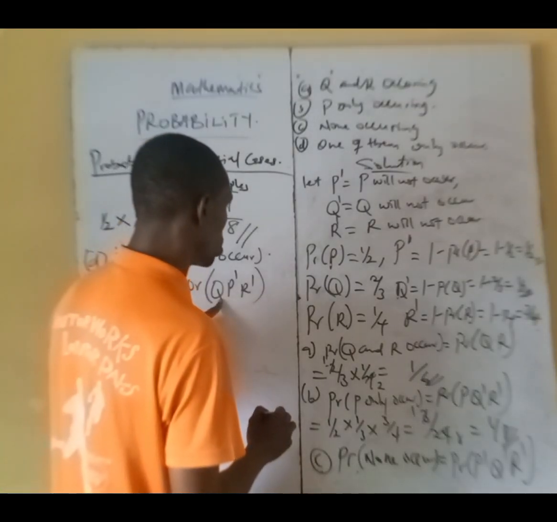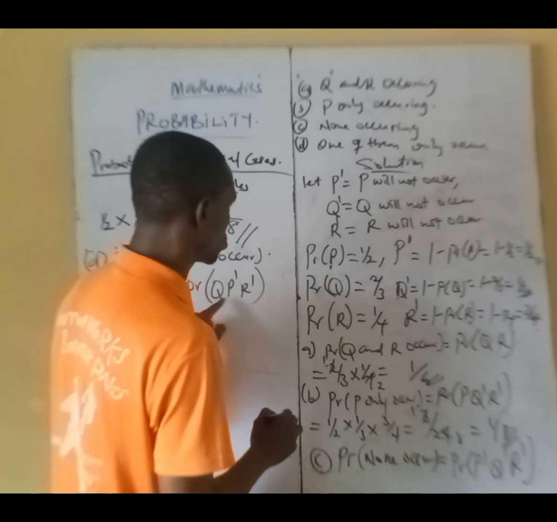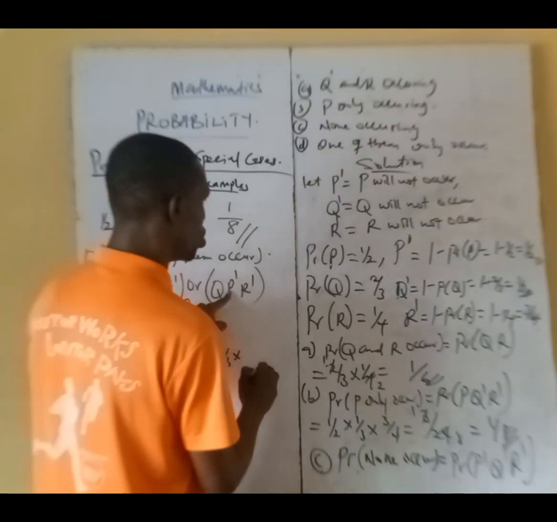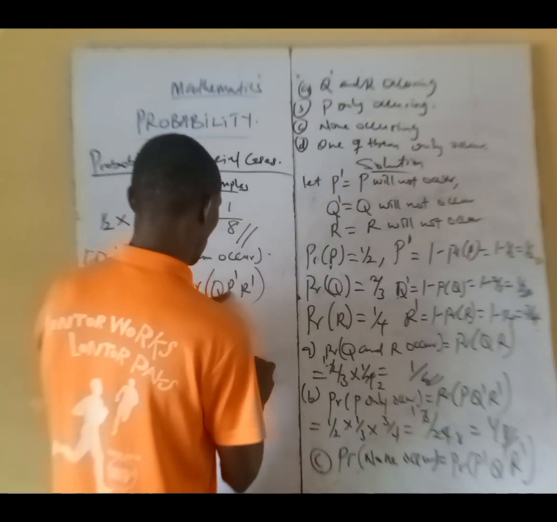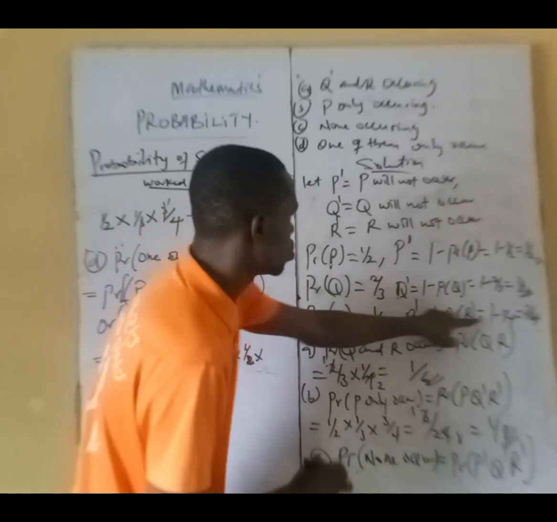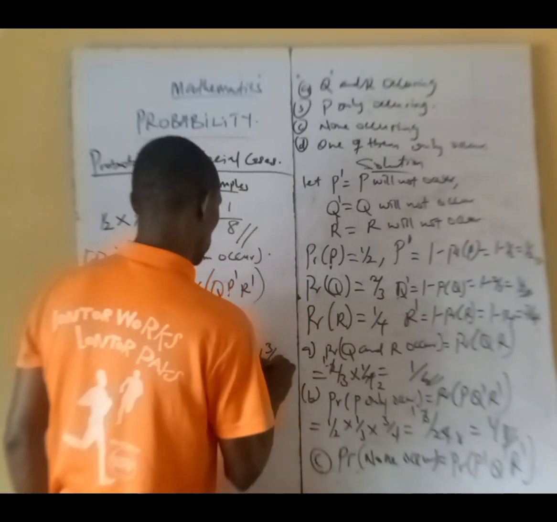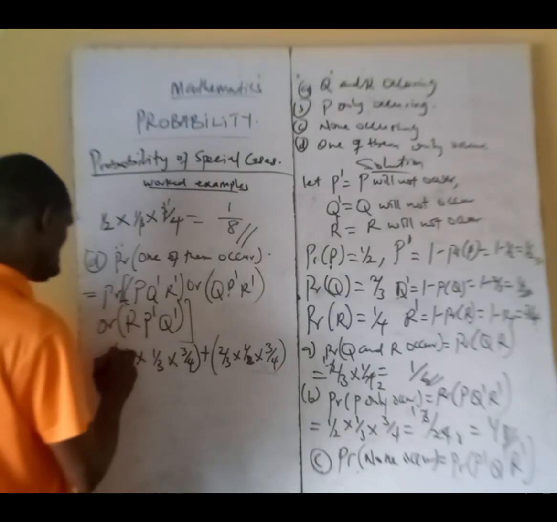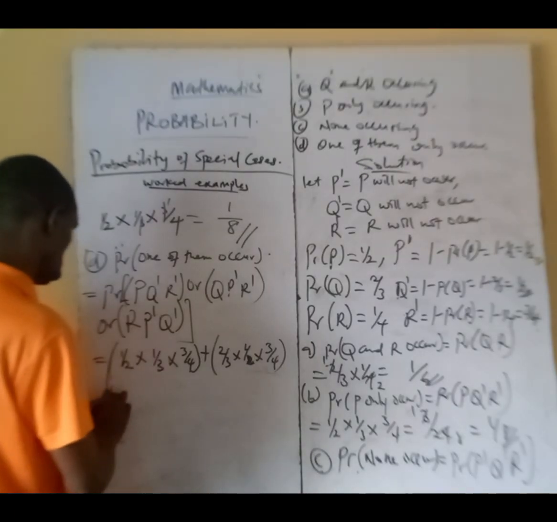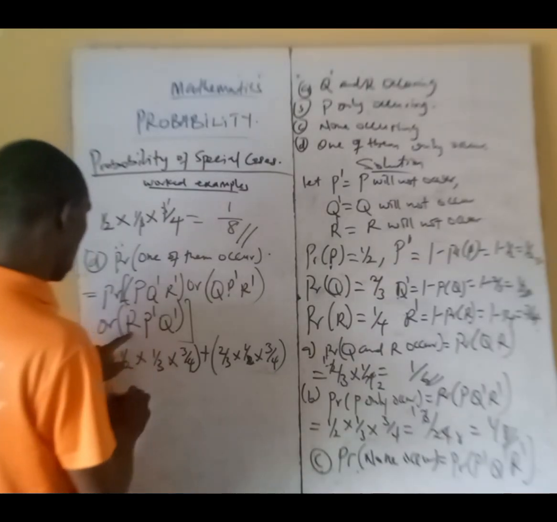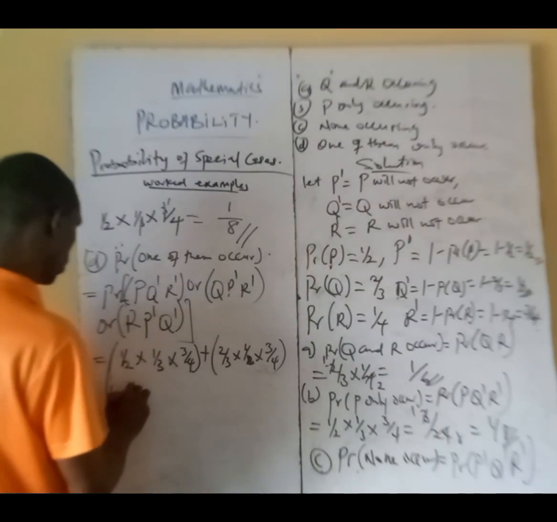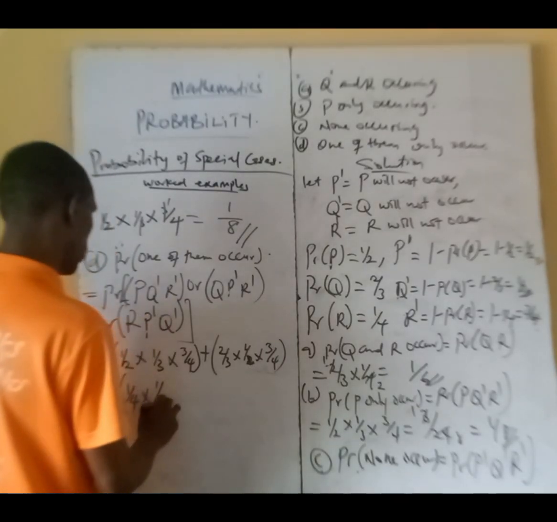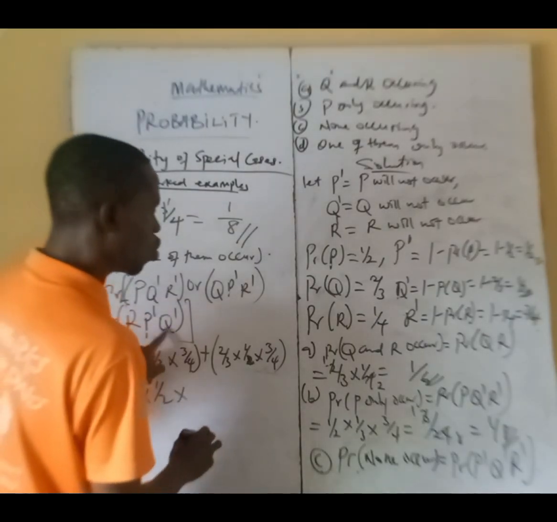Q occurs 2/3, P did not occur 1/2, R did not occur 3/4. Or means plus. R occurs, that's 1/4, P did not occur 1/2, Q did not occur 3/4.